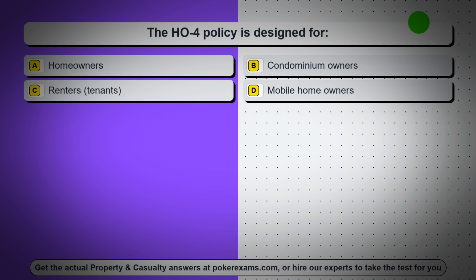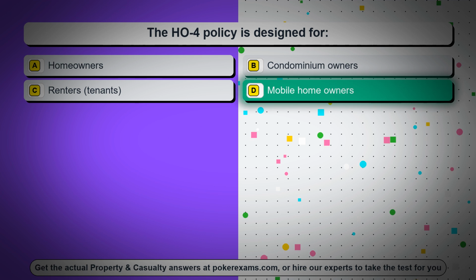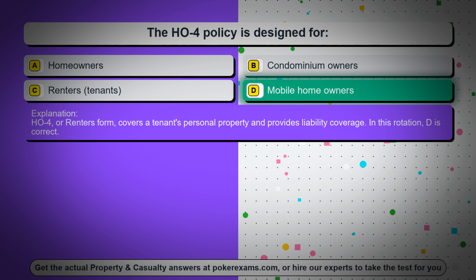Question 19. The HO4 policy is designed for, option A, homeowners, option B, condominium owners, option C, renters, tenants, option D, mobile homeowners. The correct answer is option D, mobile homeowners. HO4, or renter's form, covers a tenant's personal property and provides liability coverage. In this rotation, D is correct.